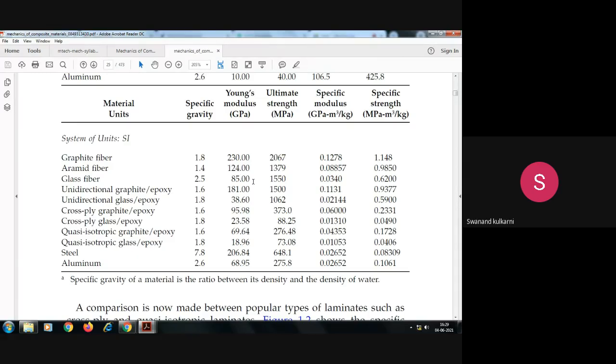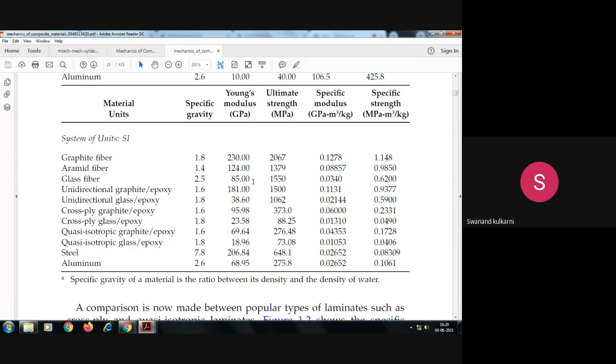If we compare these materials with steel or aluminum, then you will be able to see the difference between them. Suppose I am comparing aluminum with graphite fiber. For the specific gravity, for simplicity we may consider it as density.